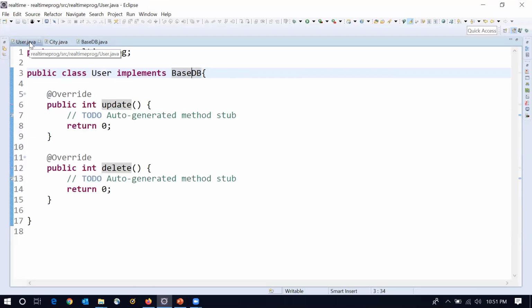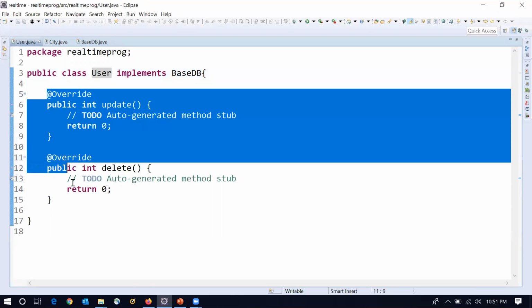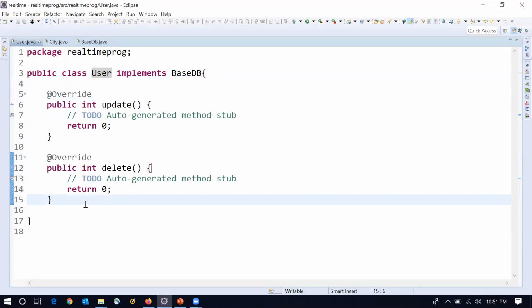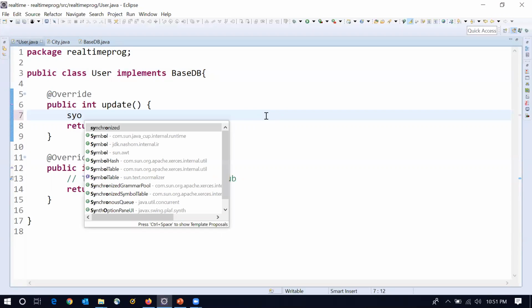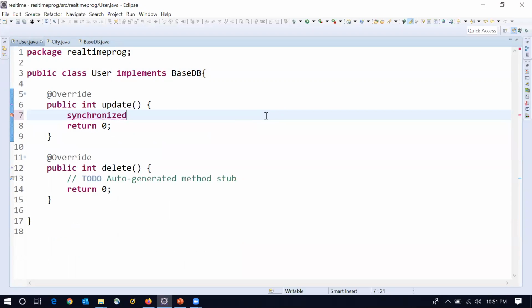Now the user class is implementing BaseDB, so it is the responsibility of the user class to provide the body for these abstract methods. And it's not optional. The class must provide the body for all the abstract methods which are there in the interface. But the internal logic is up to the class. Because we are talking about the user class, user-specific logic can be defined here.